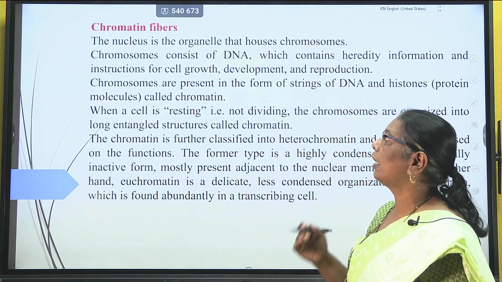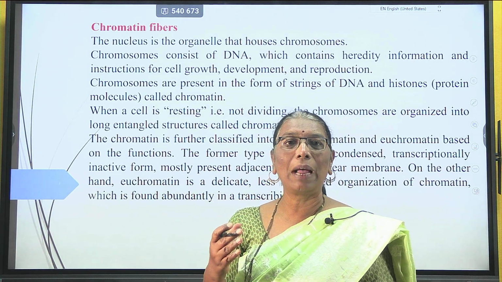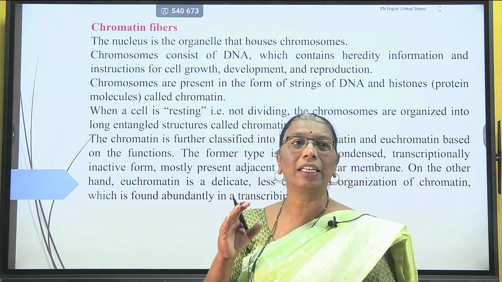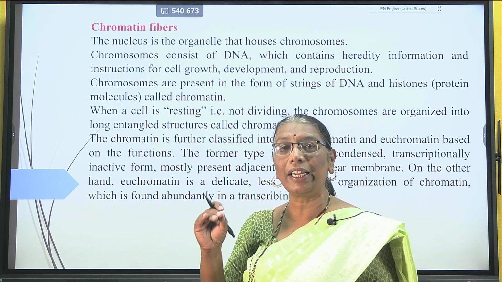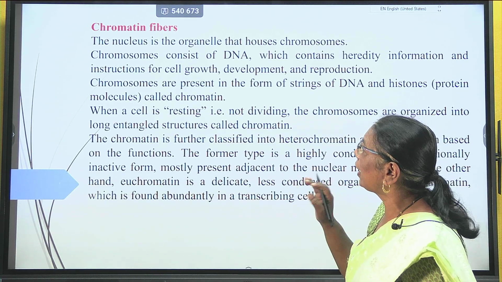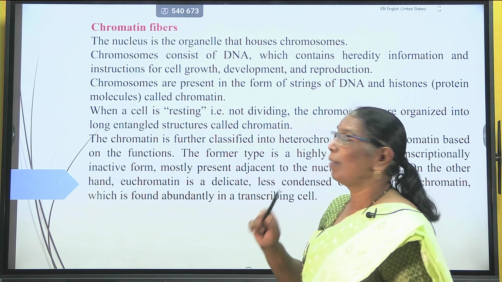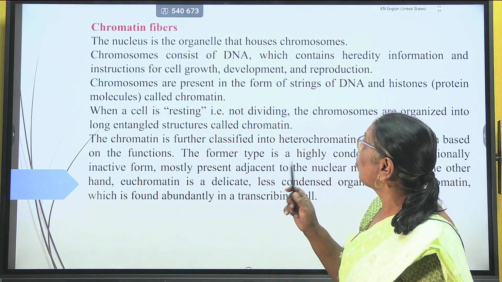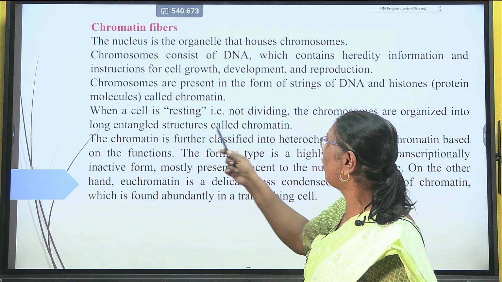Then the third one is chromatin fibers. We observe that these chromatin fibers are a thread-like structure present in the nucleoplasm. These are termed chromosomes, when they are present in a cell that is a resting one, not a dividing one.